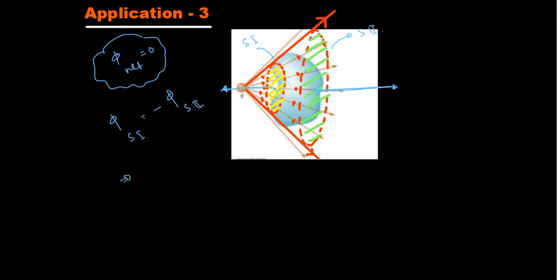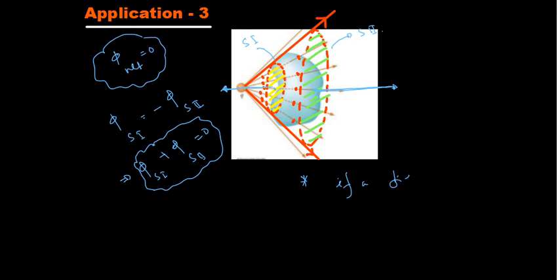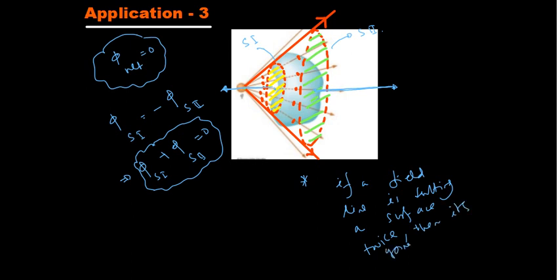So phi through S1 plus phi through S2 is equal to 0, which I said. So one shortcut point you will remember: if a field line is cutting a surface twice, then what is it going to give? It's going to give 0 net flux.